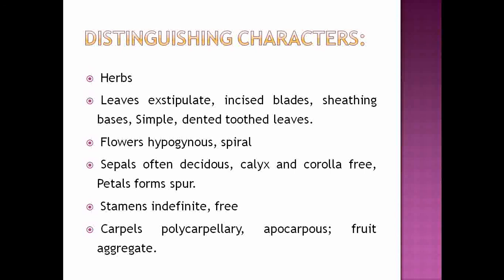This is a distinguishing character of that family. Then the carpels are polycarpellary, apocarpous, and there is the presence of aggregate type of fruit. These are the distinguishing characters of that family.